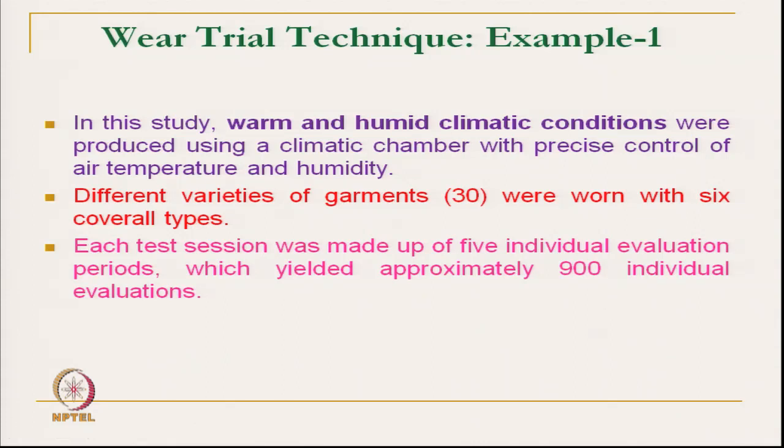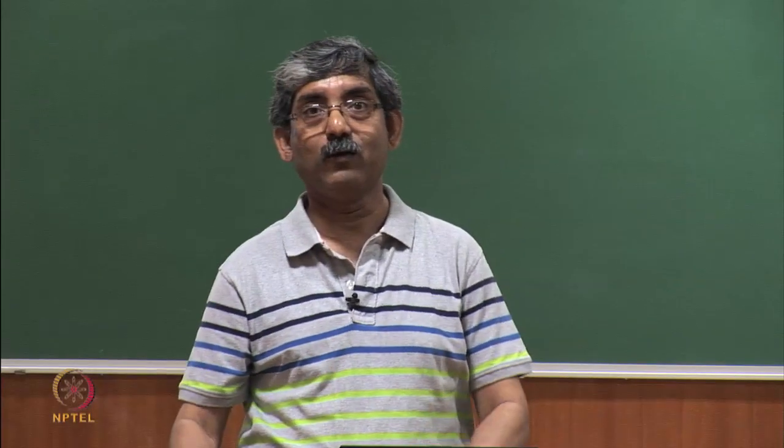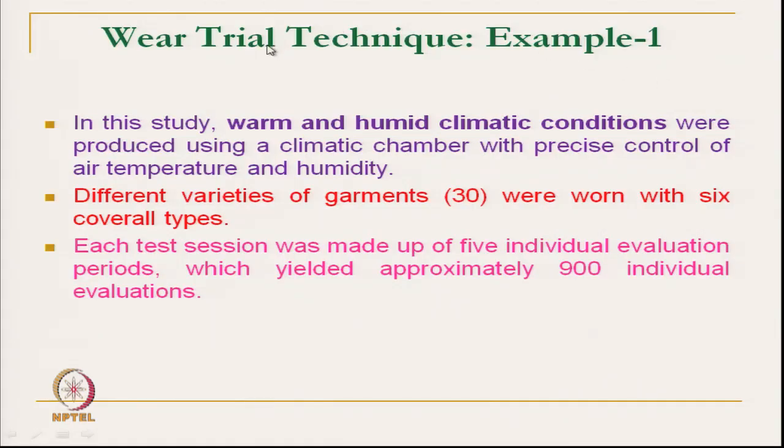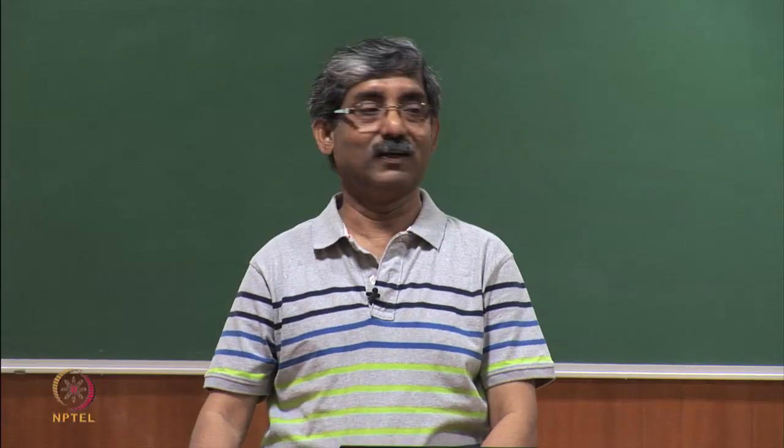So, this is a large amount of data. Which one is constant here? The constant is the environment. If we want to vary the environment, then the number of data will be huge. So, normally in a wear trial we do not change the climatic condition, because the particular garment is targeted for a particular environmental condition; that is why it is not varied.